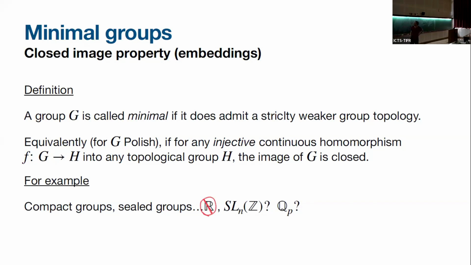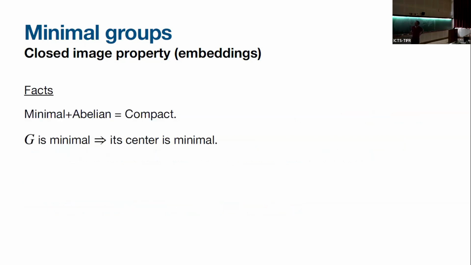First of all, there's a general fact: a minimal abelian group must be compact. Q_p is not compact, but an easy proof for locally compact abelian groups would be to just look at their Bohr compactification. It embeds inside, so it can't be closed. Another fact: if G is minimal, its center is minimal, in particular it's compact and abelian. So if we're looking for examples, we need groups with compact center. SL_n(Z) has compact center, but it's not an example.